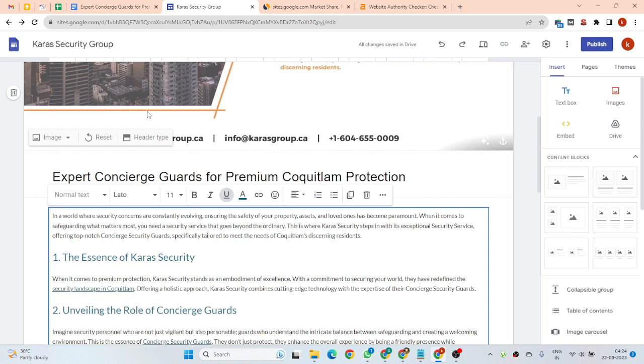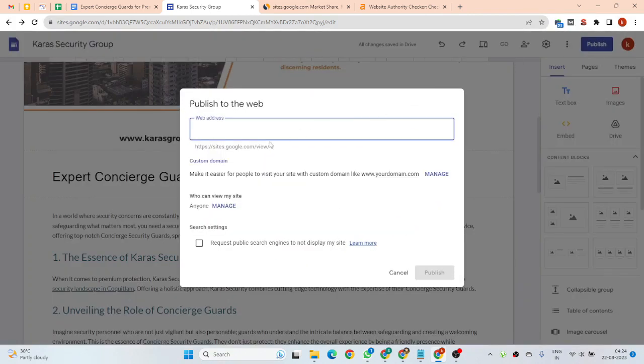Once you publish your article, you have to bookmark your blog so that it will be indexed easily and faster. If you are watching till the end, I can publish this to the web, googleview.com, custom domain, web address.